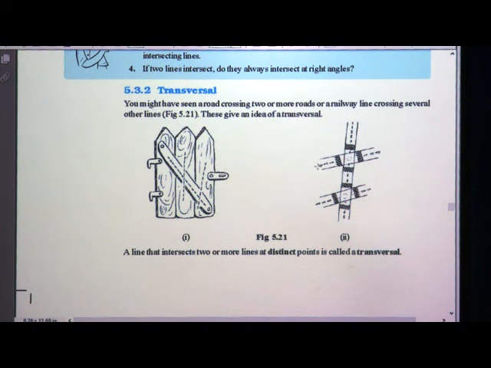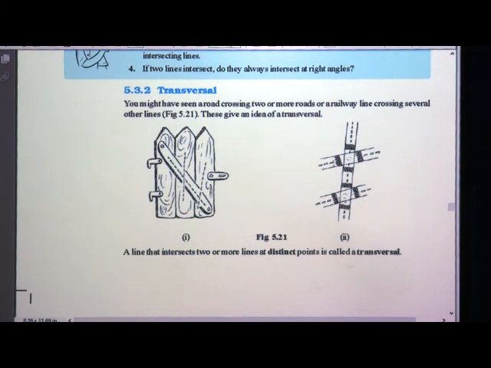Suppose these are the two tracks of a railway. One of the tracks passing through these two tracks is known as a transversal, where they intersect at some distance. See the distance here. So this line is known as a transversal. What is a transversal? We can see by this example, a line that intersects two or more lines at distinct points is called a transversal.